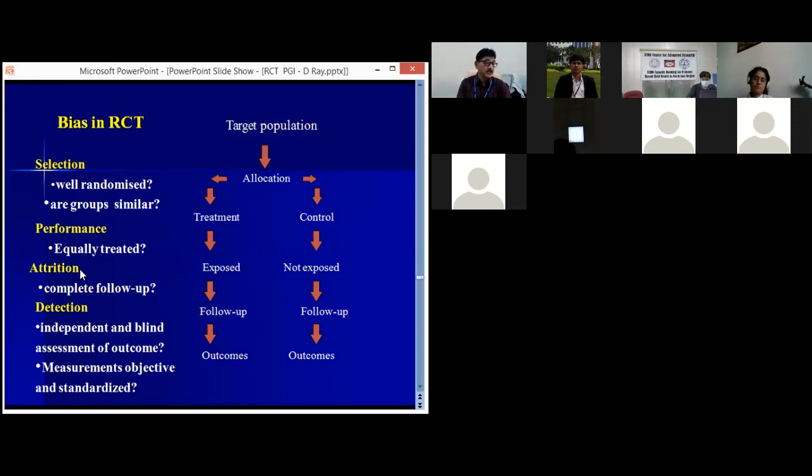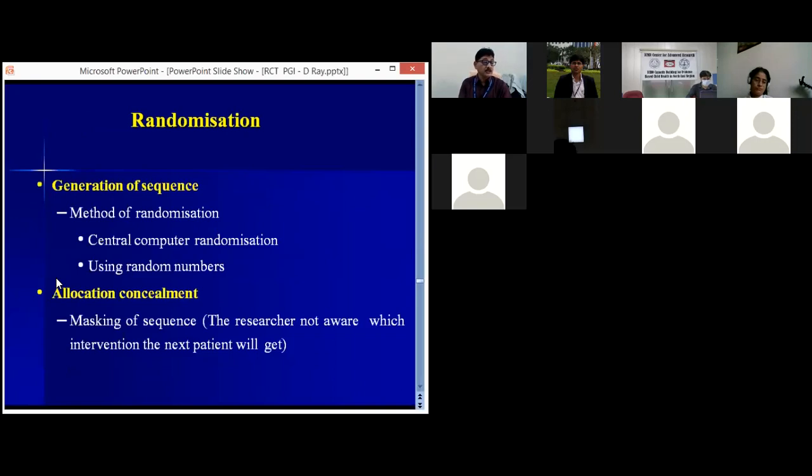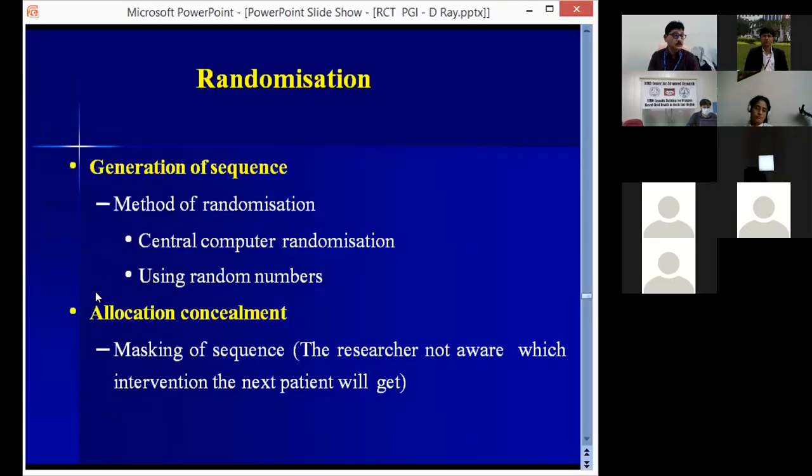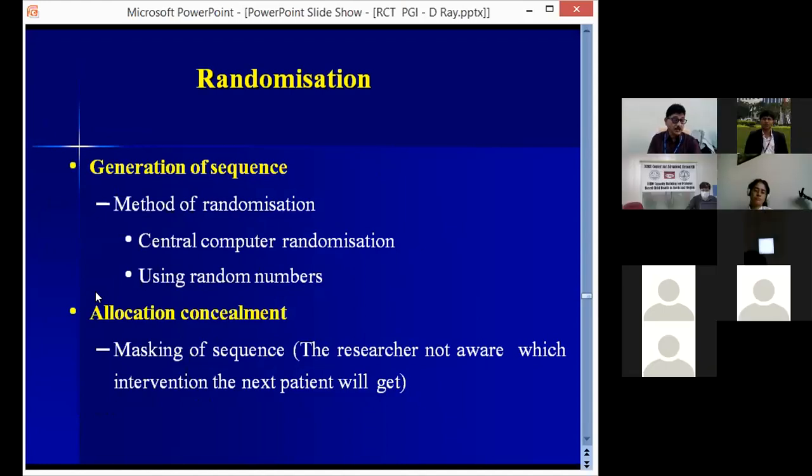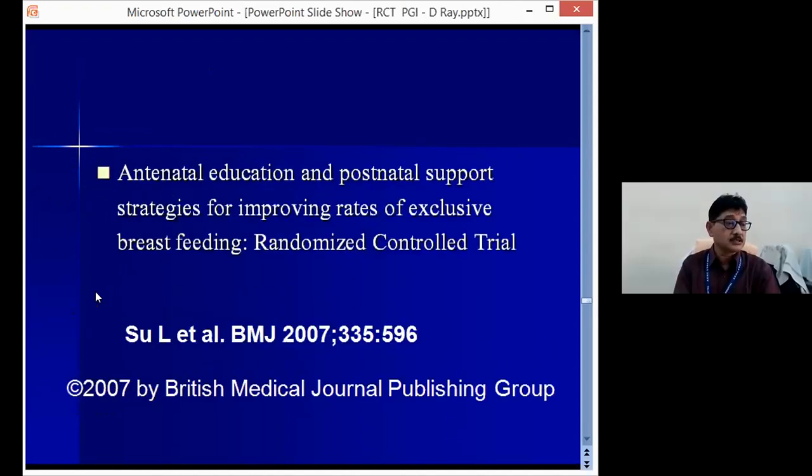and attrition. Suppose during the follow-up, after giving the intervention or even after randomization, there is a dropout. That is the attrition. How many of them, after randomization, have completed the treatment or not? If not, the dropout comes under attrition. Now, whether the randomization has been done properly or not, how the sequence has been generated, and whether allocation concealment has been done or not. Those things are to be assessed.